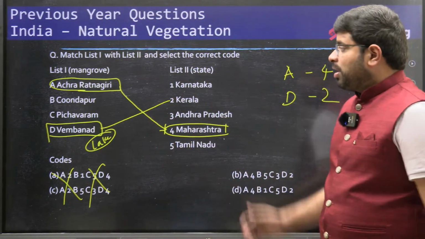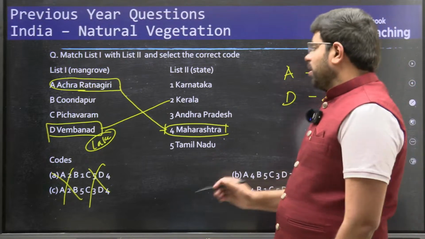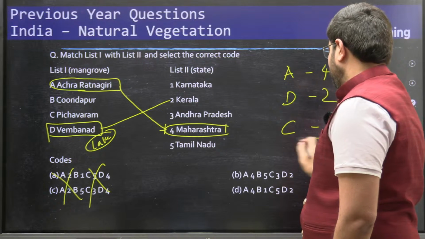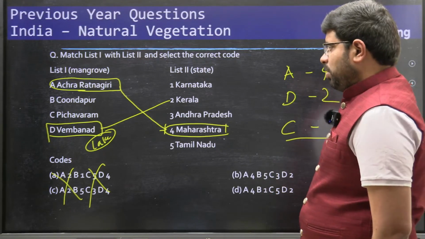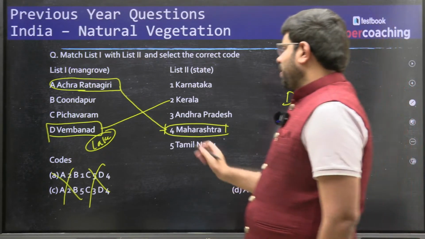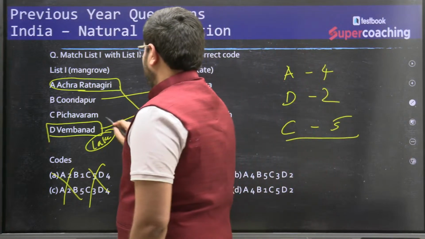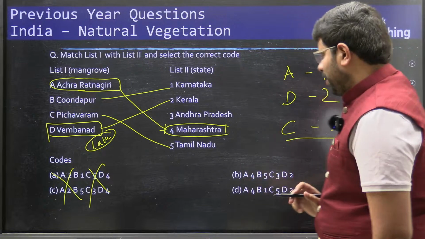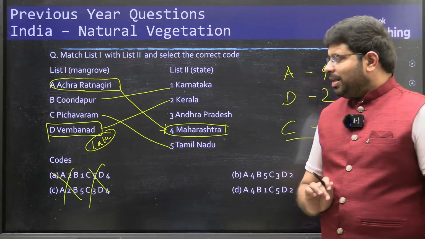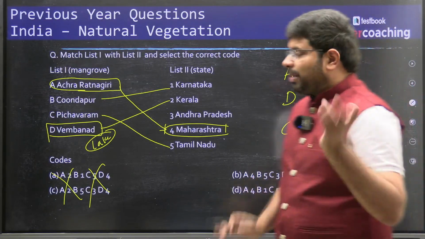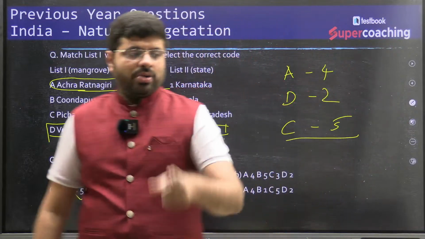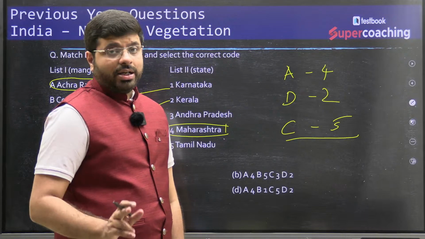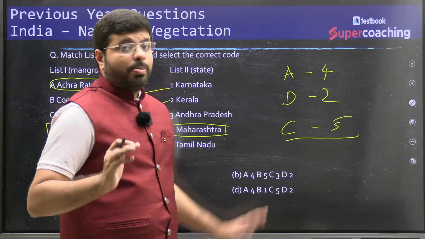Now, the options are not yet sufficient. Then you need to know Pichavaram. If you see Pichavaram, it is a place of Tamil Nadu. C5. Kundapur, it is part of Karnataka. Pichavaram is part of Tamil Nadu. So maybe some of you might not be aware about this, but at least if you have eliminated, the minimum expectation I have of you is your answer should be between B and D. You should not get it wrong beyond this.